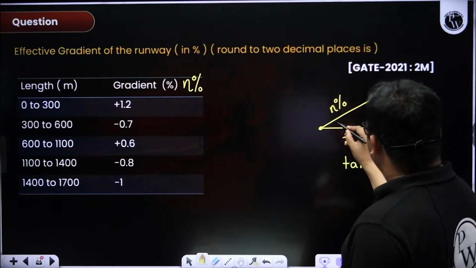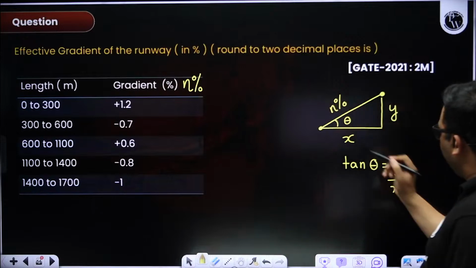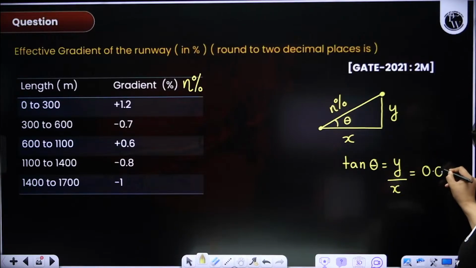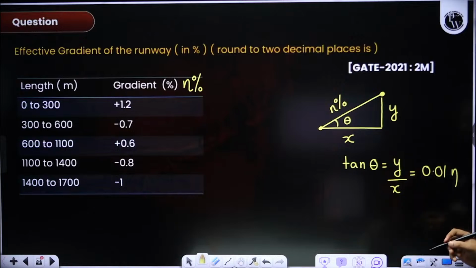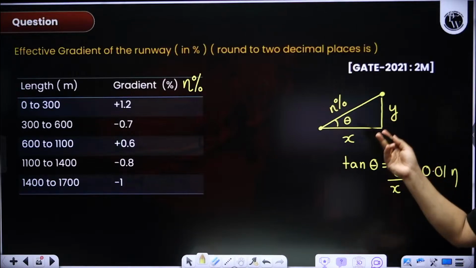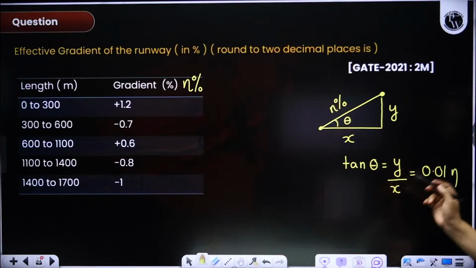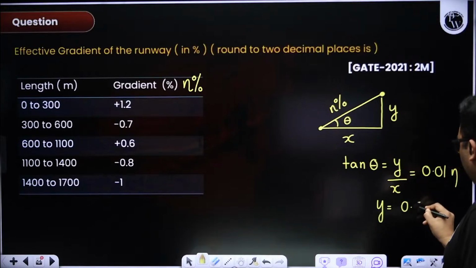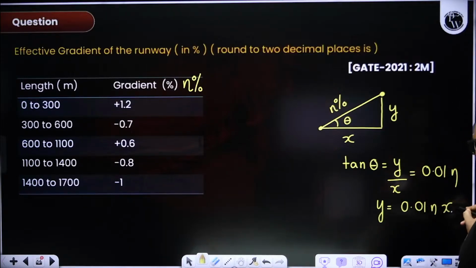Slope is tan theta, which is y by x. We also know that tan theta is equal to 0.01 n, since n percentage means n by 100. So from here I can say y is equal to 0.01 n into x.